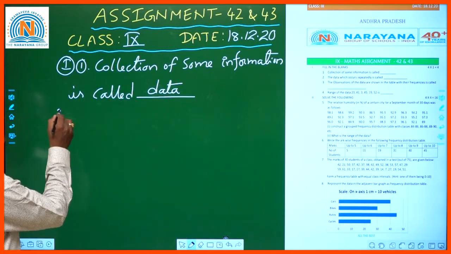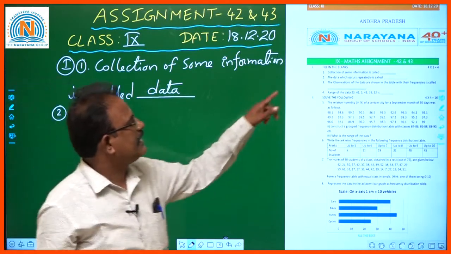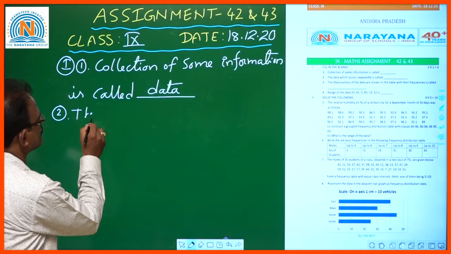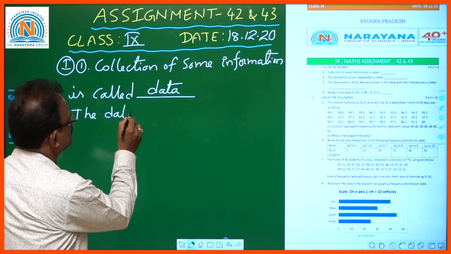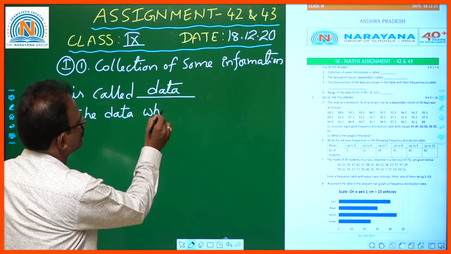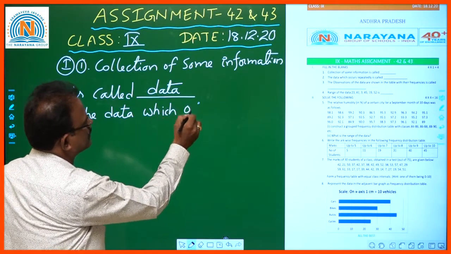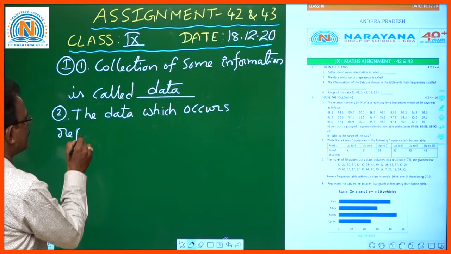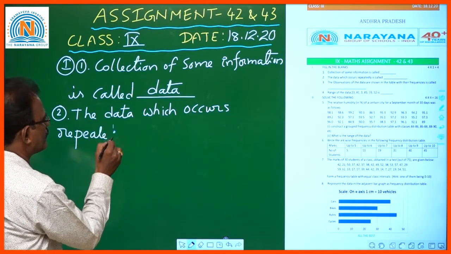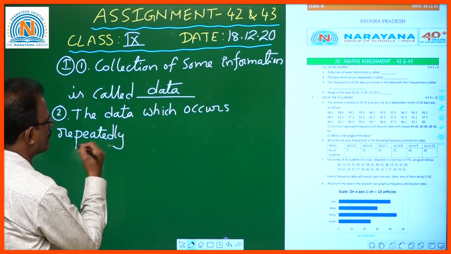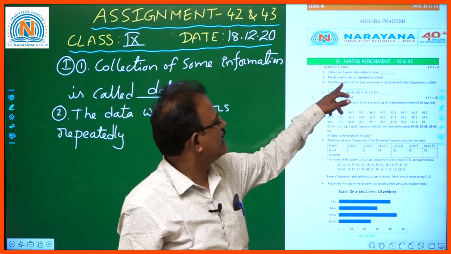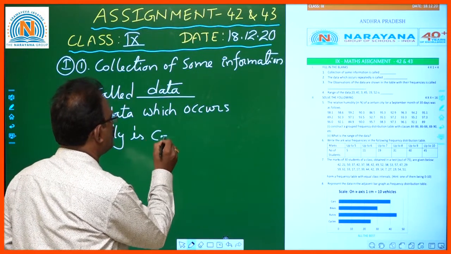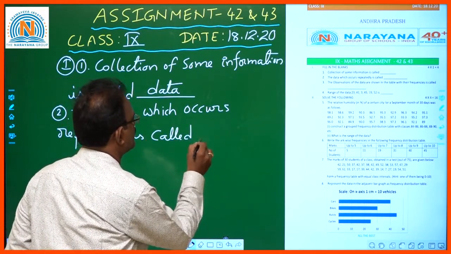Okay, and the second one: the data which occurs repeatedly is called dash.